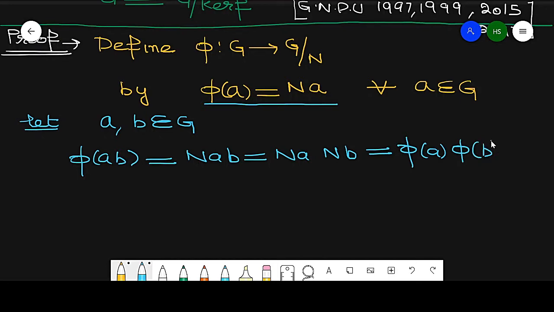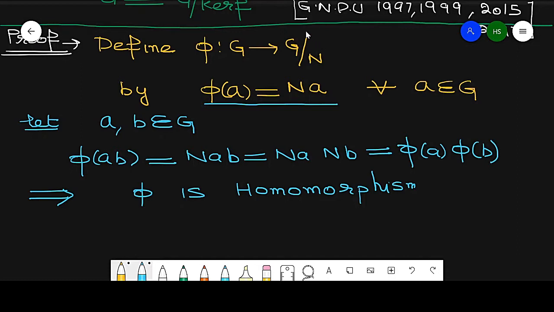So this is a homomorphism. Clearly it implies this map phi is a homomorphism.